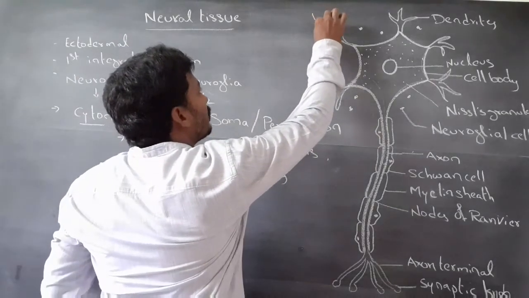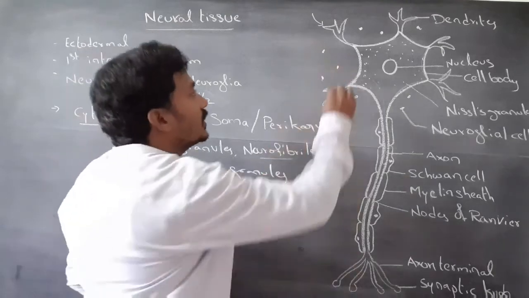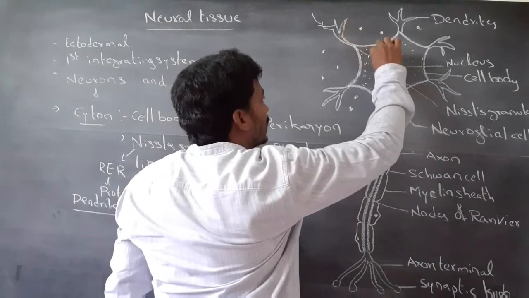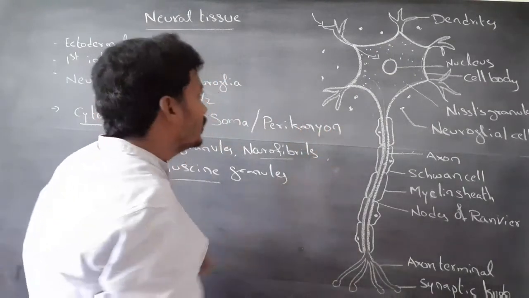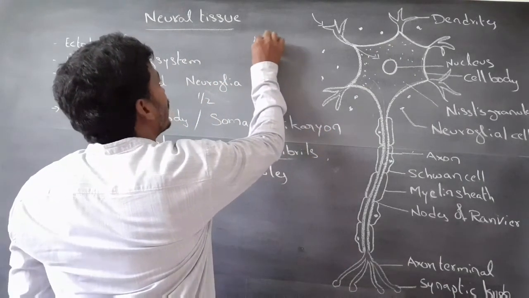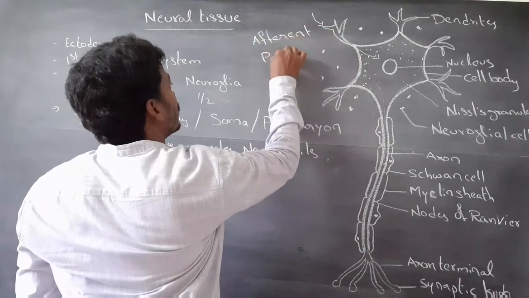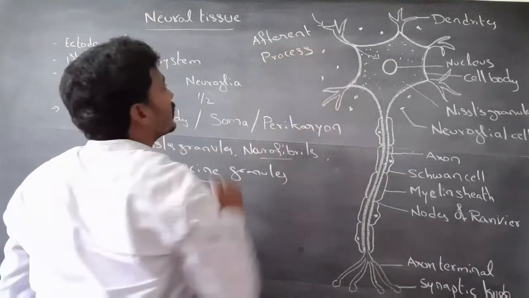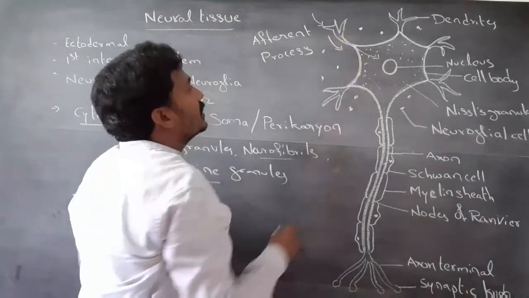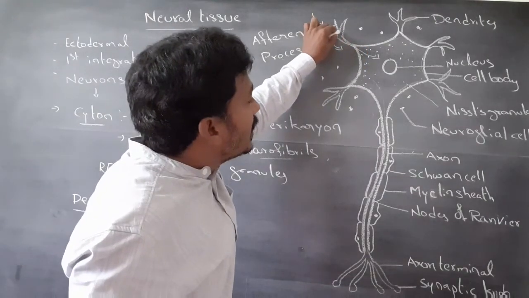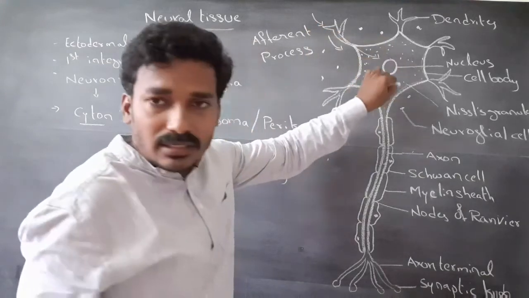Dendrites conduct impulse and transport impulse to the cyton. So, dendrites are called afferent process, because these dendrites transport the impulse to the cyton, the cell body.